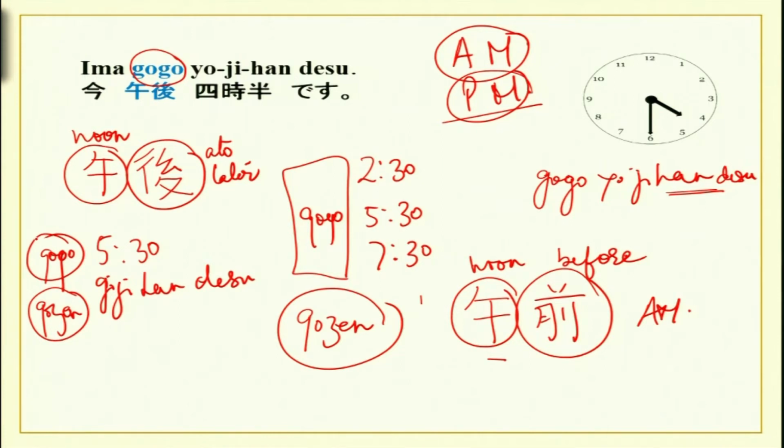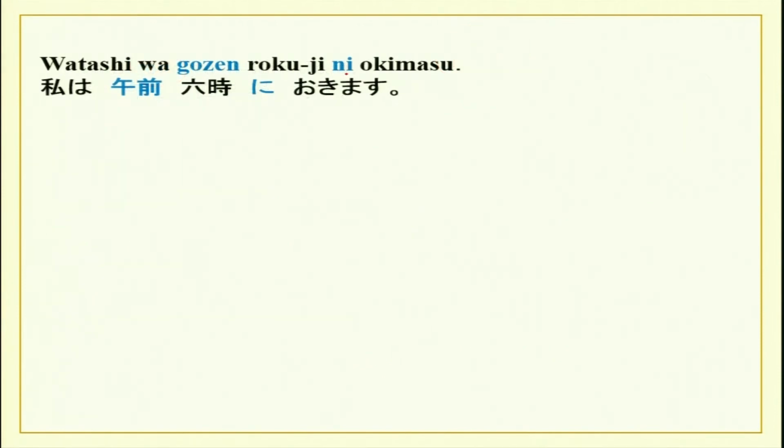Now, how will you say that we perform a certain activity at a certain time? So, basically how will you say in, at and on? What is the particle to be used? The particle is ni. Now, this is a new particle. Ni has numerous functions to perform. One of them is telling that at a certain time a certain activity is happening or is being done.